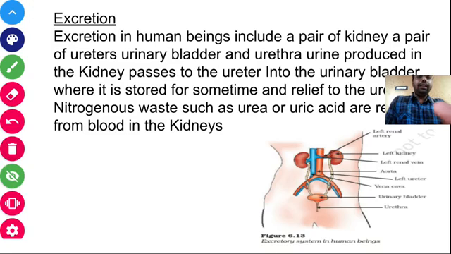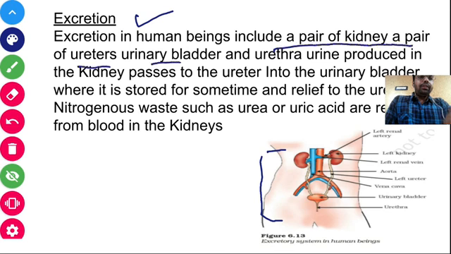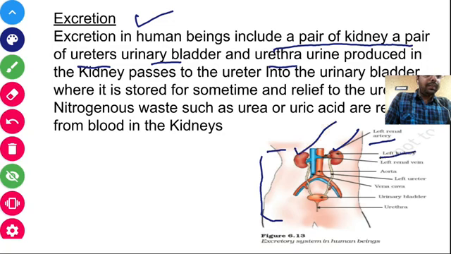And this is our last topic of the life processes, that is excretion, and it is the structure of the excretory system of human beings. Excretion in human beings includes a pair of kidneys, a pair of ureters, urinary bladder and urethra. So here is the pair of kidneys. These two are the pair of kidneys present over here. This is the left side kidney. Okay, it is the ureter, urinary bladder and urethra.